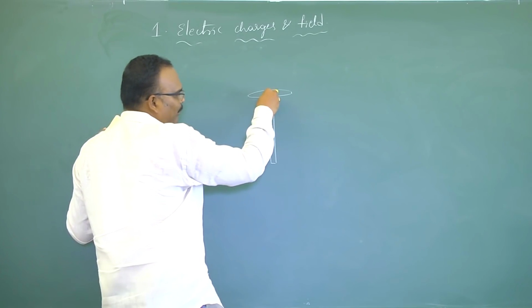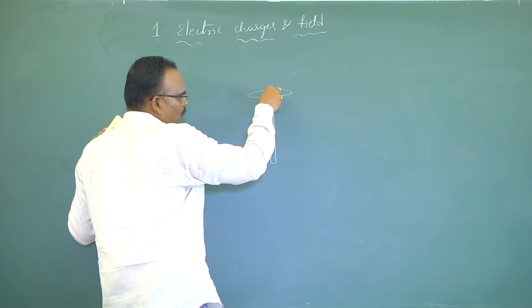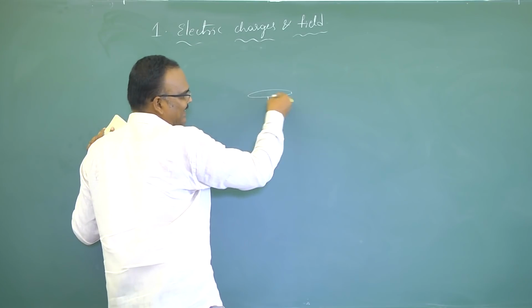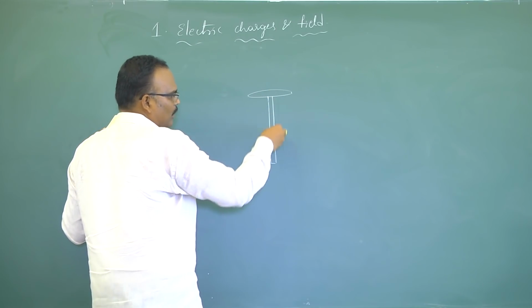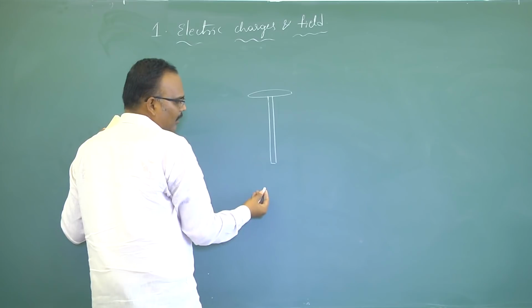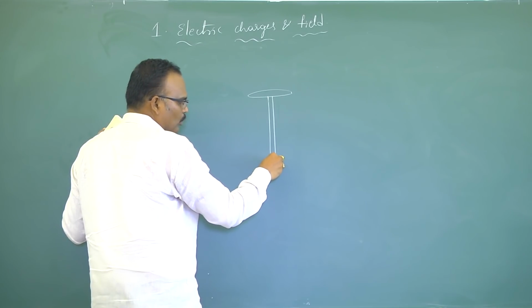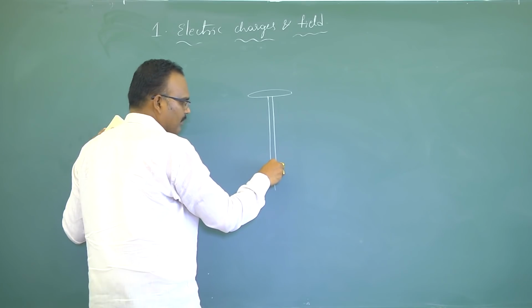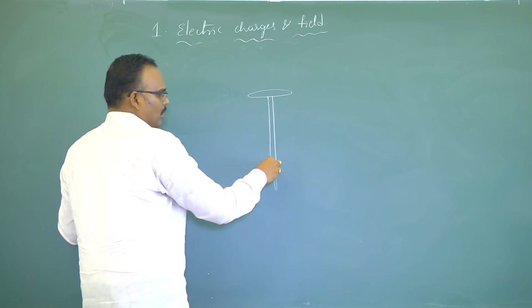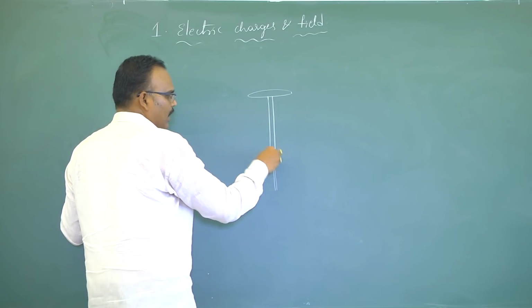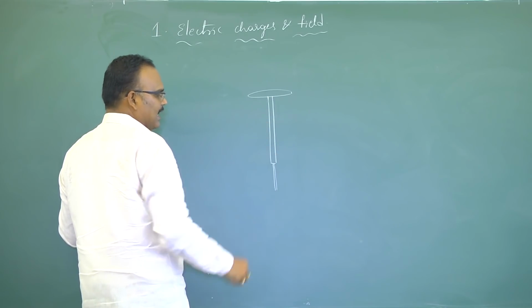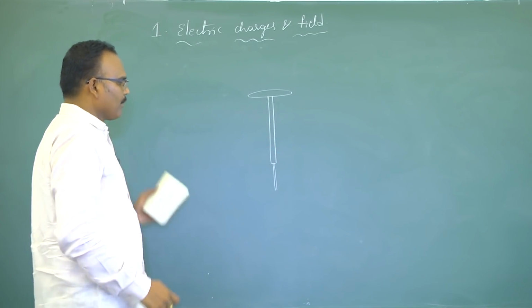So the basic important part to understand the concept is this brass disc, and it is connected to a brass rod. The other end of the brass rod is connected to gold leaves, thin foils of gold. I have represented here two gold leaves which are connected at the other end of the brass rod.